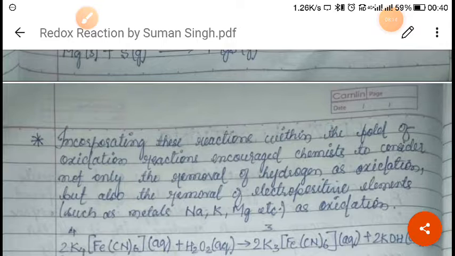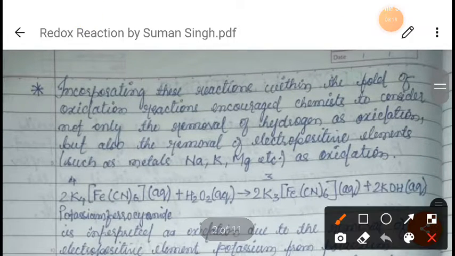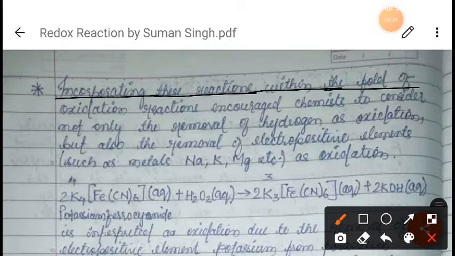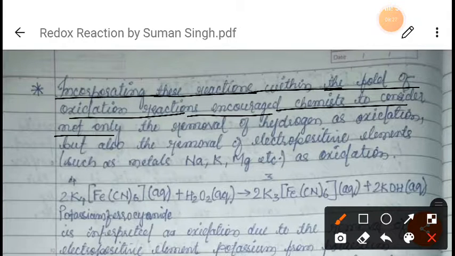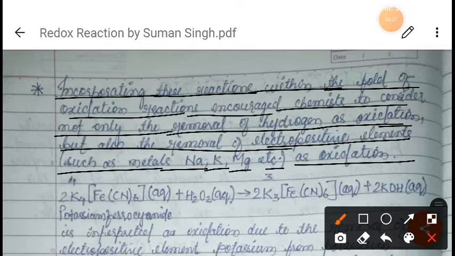Incorporating this reaction within the fold of oxidation reactions encouraged chemists to consider not only the removal of hydrogen as oxidation, but also the removal of electropositive elements such as sodium, potassium, magnesium etc. as oxidation.